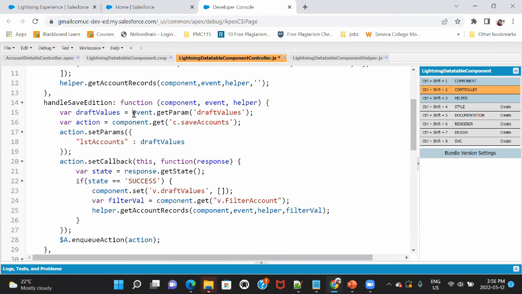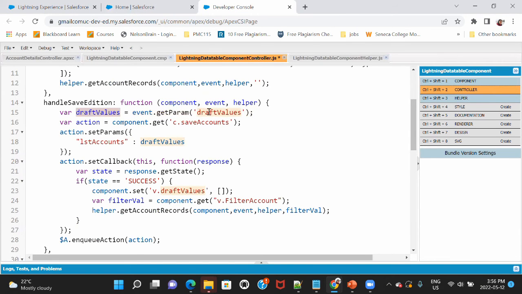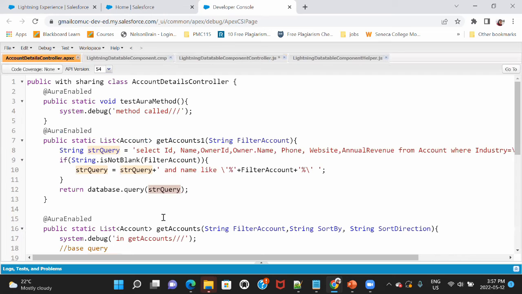First of all, we have this statement which says event.getParam draft values. When I click on this pencil icon and edit, all the records which are edited would get stored over here in the draft values, because event.getParam would return a list of records wherein the editing has happened. Then there is a method which I have in my Apex class named save accounts.